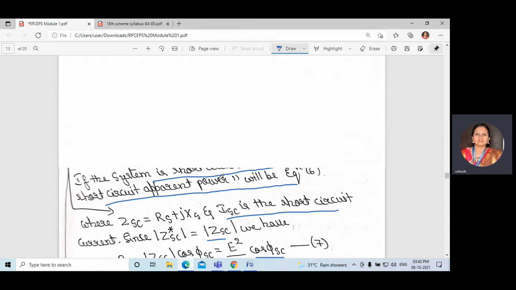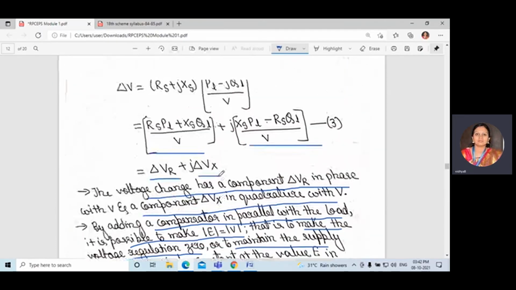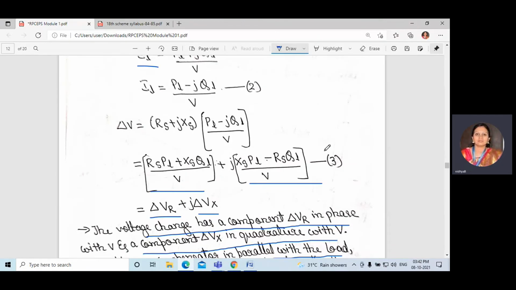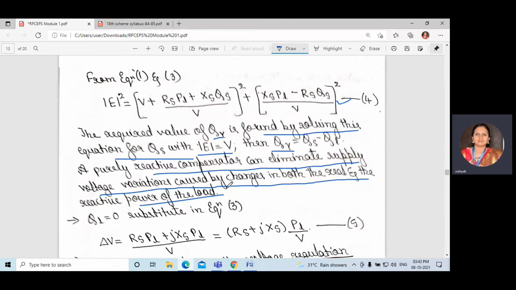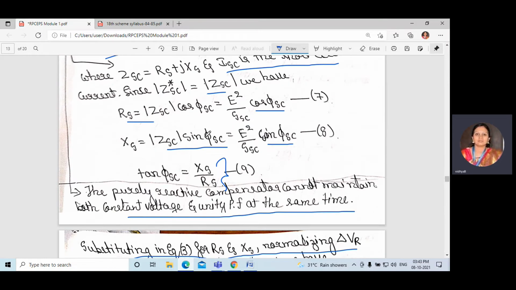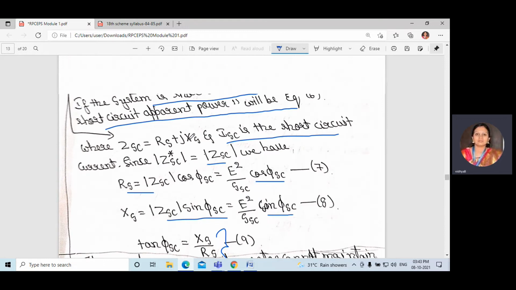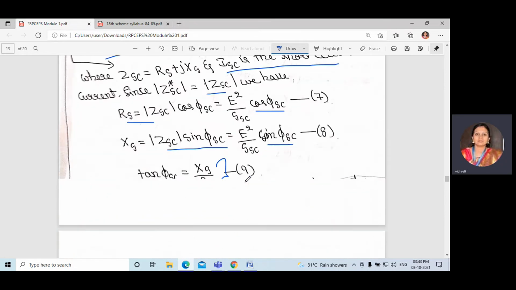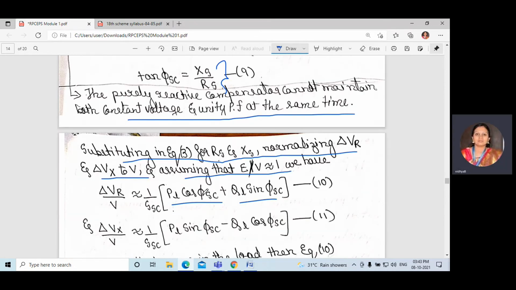We are considering equation 3, which we have done. In this equation we are considering delta VR and delta VX, and we are normalizing delta VR and delta VX to V. So we are assuming that E by V equals 1. Then the equation becomes 1 by SSC times PL cos phi SC plus QL sin phi SC.